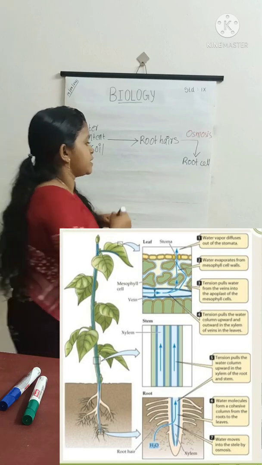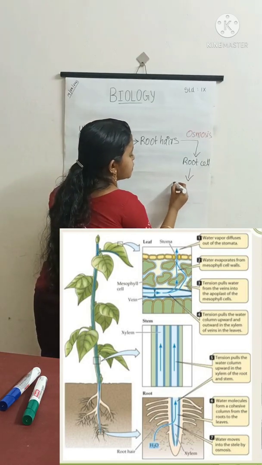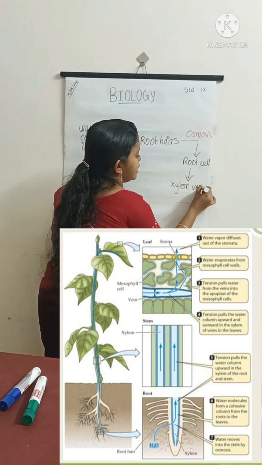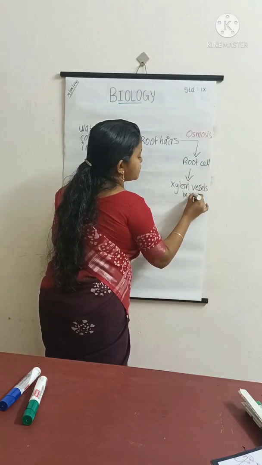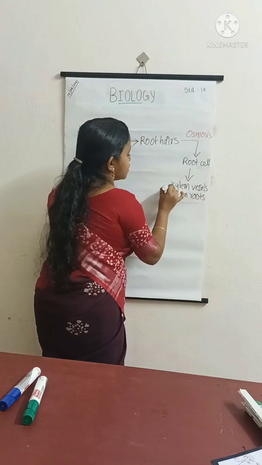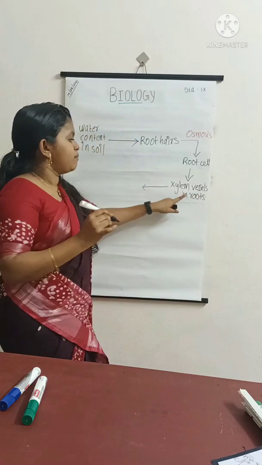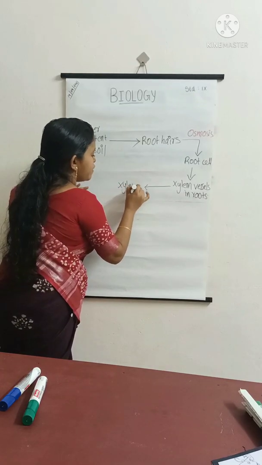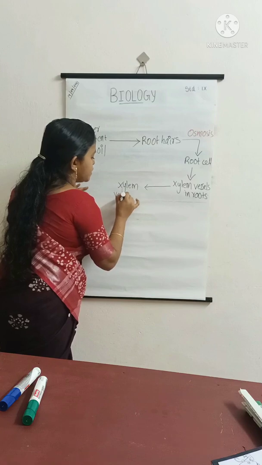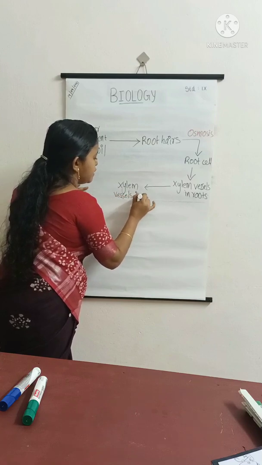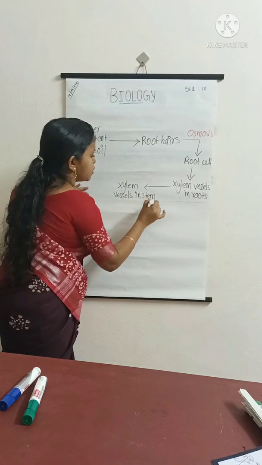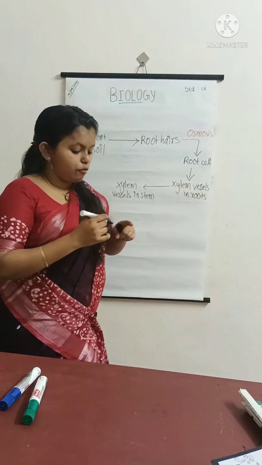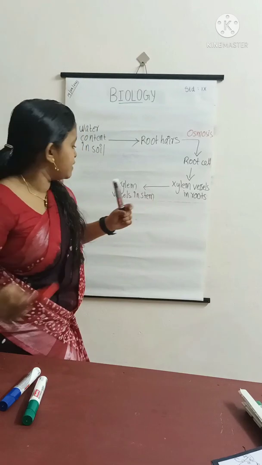From these root cells, water reaches the xylem vessels in roots. From the xylem vessels in roots, water reaches the xylem vessels in the stem.